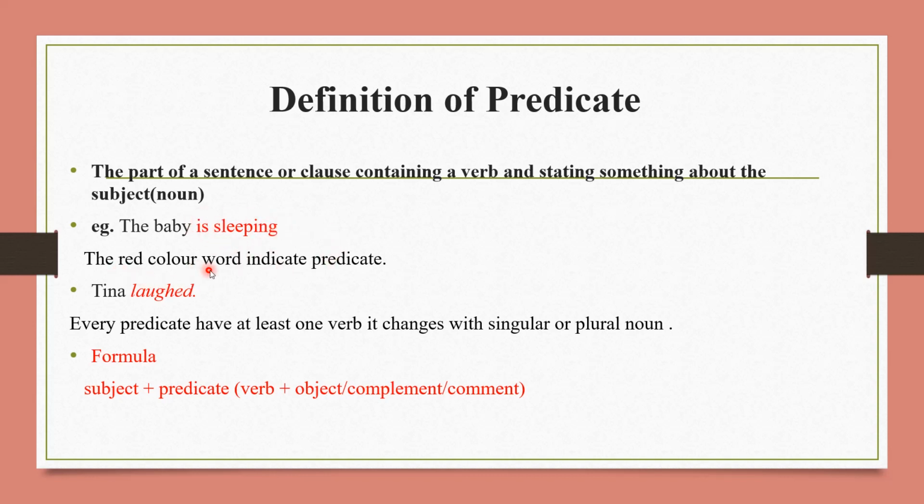Because the red color words indicate the predicate, which is a combination of supportive verb plus an action word. Means some state of that baby is given here, that she is sleeping. She is sleeping. So next is Tina laughed.